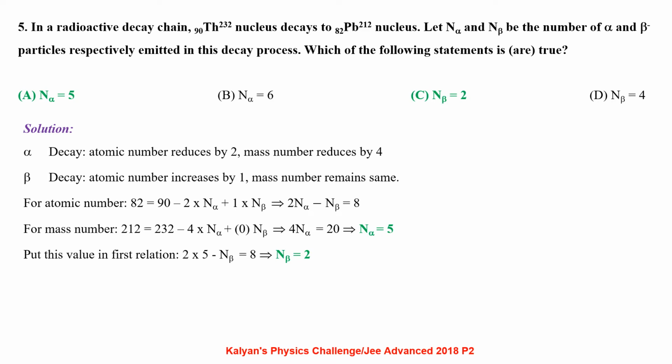For mass number, 212 equals 232 minus 4 n alpha plus 0 times n beta, that is 4 n alpha equals 20, which gives n alpha equals 5. Substituting the value of n alpha in the above equation, we get n beta equals 2.